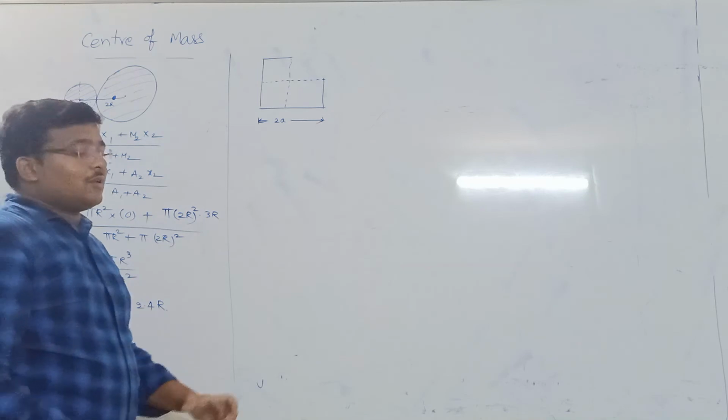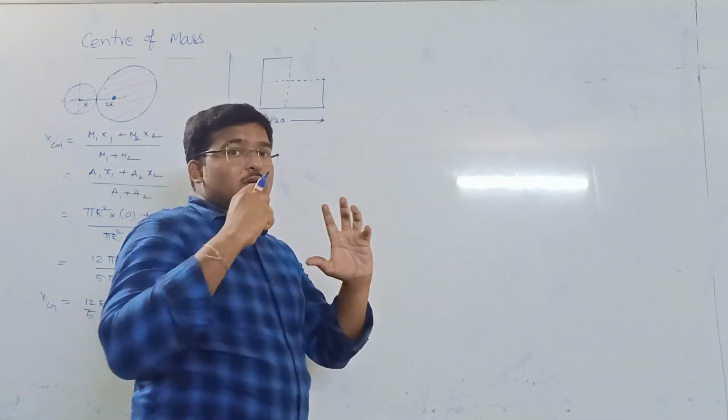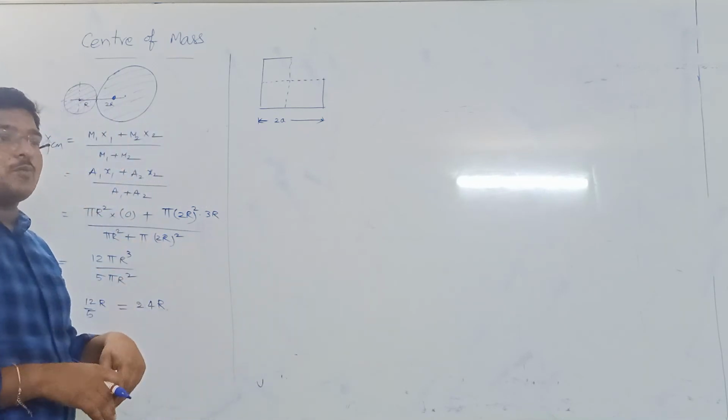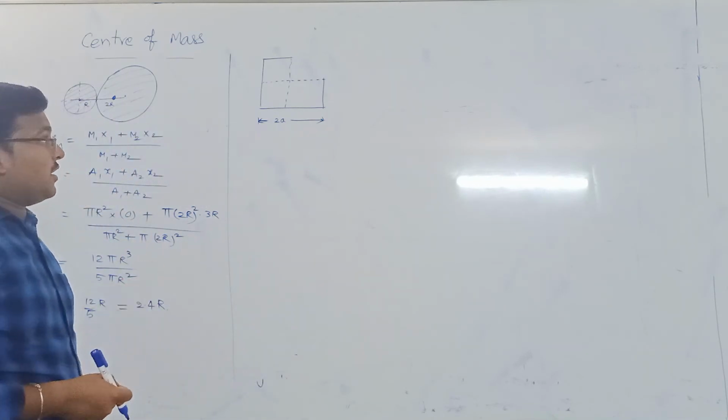So I can simply say that from the whole object some part is removed. Now for this type of thing we can use the same formula but with the negative sign.